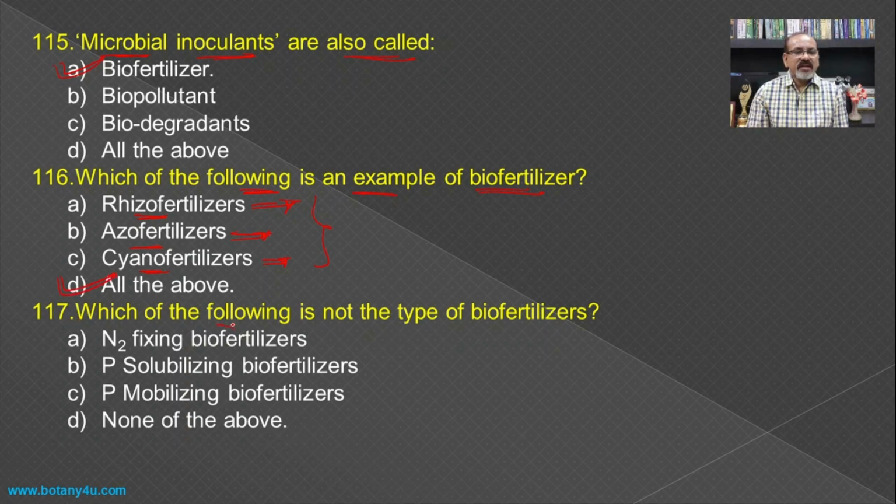Then which of the following is not the type of biofertilizer? Not the type of. If you see, nitrogen fixing biofertilizer, that is the characteristic feature of the biofertilizer, then phosphate solubilizing biofertilizer and phosphate mobilizing biofertilizer, all these are the three different types of biofertilizer, and hence none of the above becomes the answer, as the question asks for not the type.